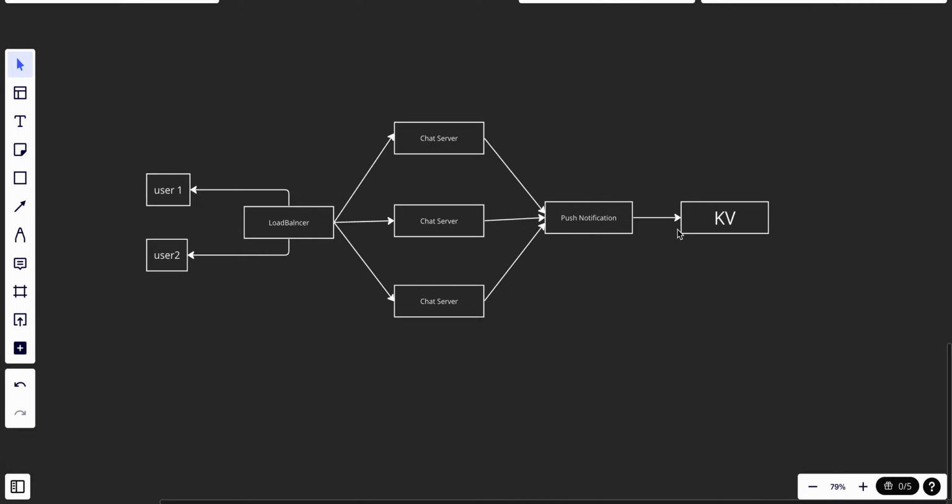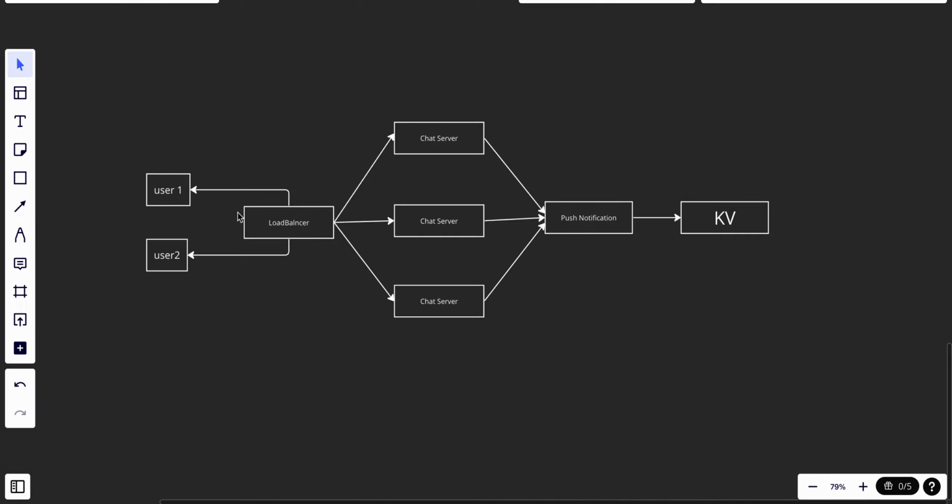So it will be NoSQL, and we will talk about why NoSQL, and we will talk about the data model. But let's just make a quick recap right now. So first of all, we have user one and user two.